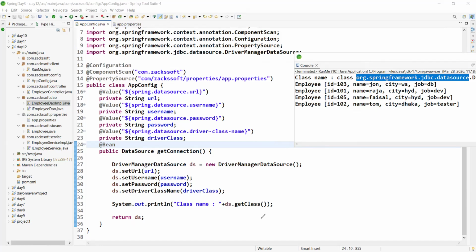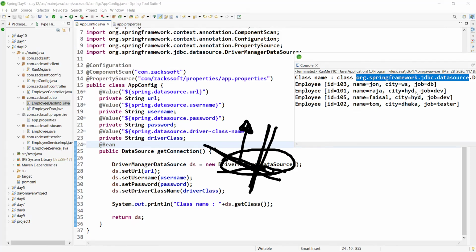Are you getting my point? Okay, let me explain. Actually, we are thinking, just understand, this is the important point. We are thinking driver manager data source is the connection pool, but actually, this is not the connection pool, right? Should I repeat again?